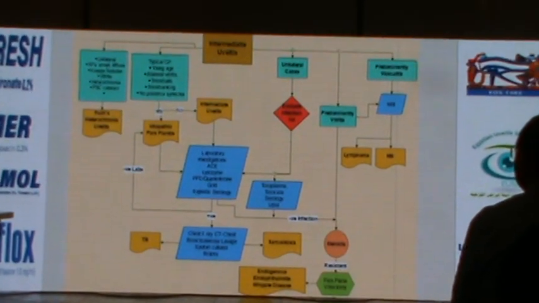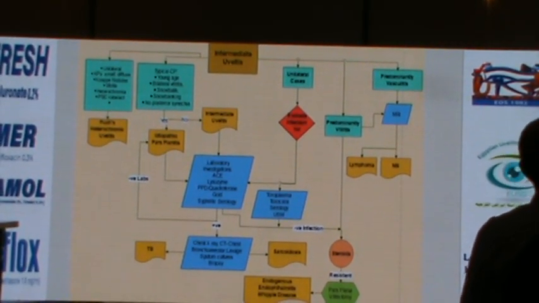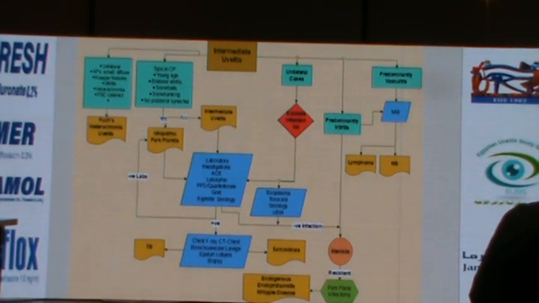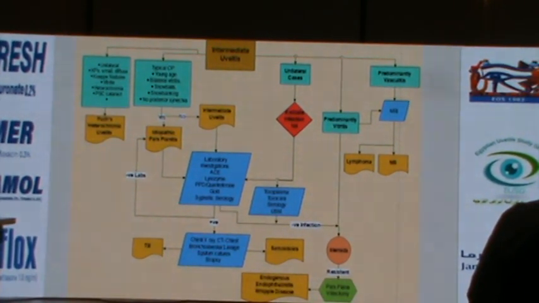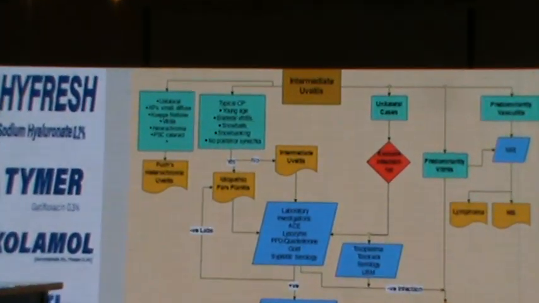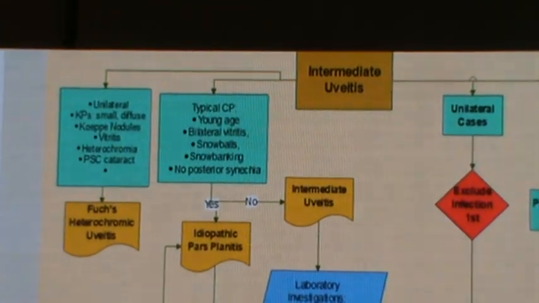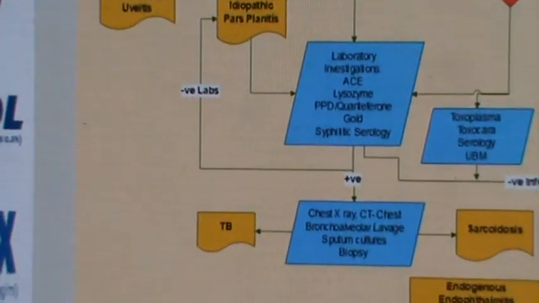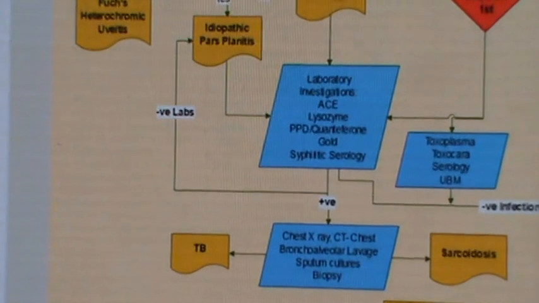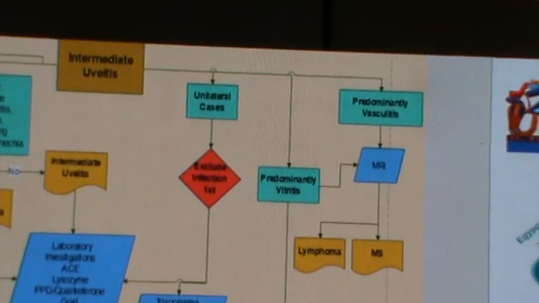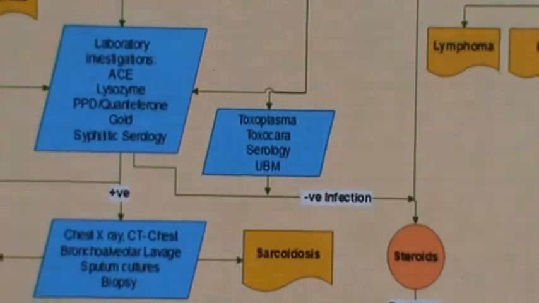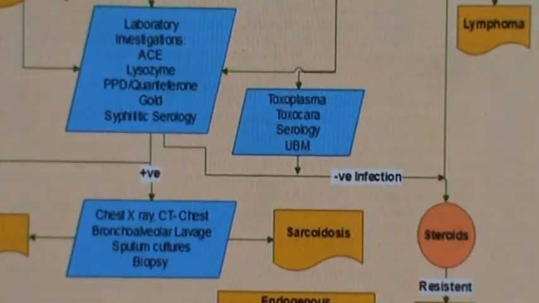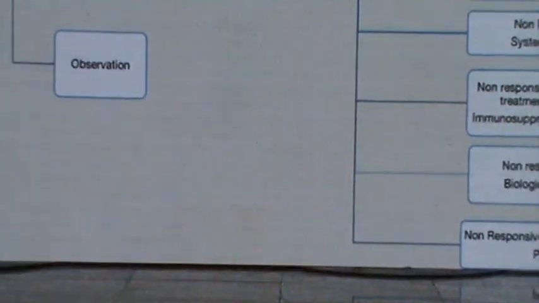If there are characteristic anterior segment signs indicating lupus, we can diagnose it clinically without further delving or burdening our patient. However, what we're most often faced with is the typical clinical picture: a young patient, bilateral vitritis, plus or minus snowballs and snow banking. This is pars planitis or secondary to other conditions. If the view allows, do an angiography, exclude the associated vasculitis, move on to exclude TB and sarcoidosis, and furthermore, if there's predominant vasculitis or periphlebitis in a young patient, we want to exclude MS. If it's an older patient with predominant vitritis, we want to exclude lymphoma.